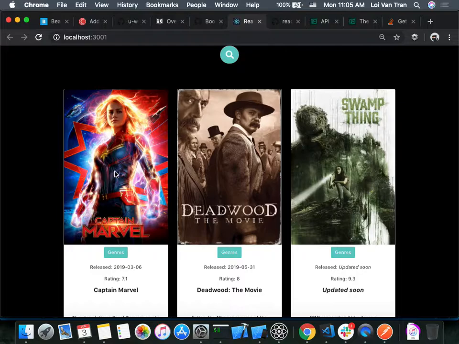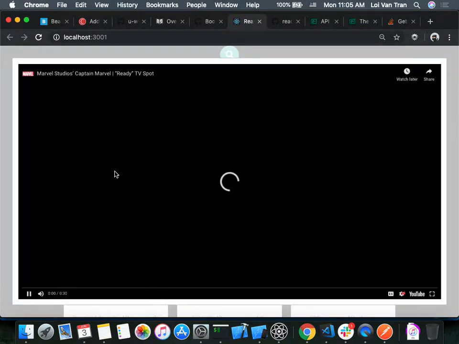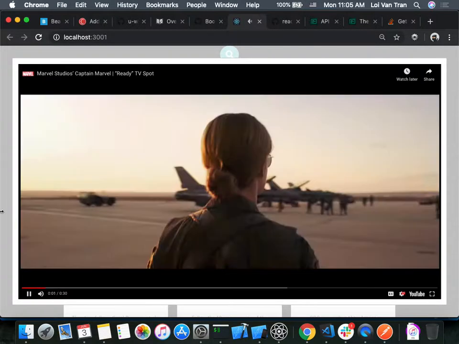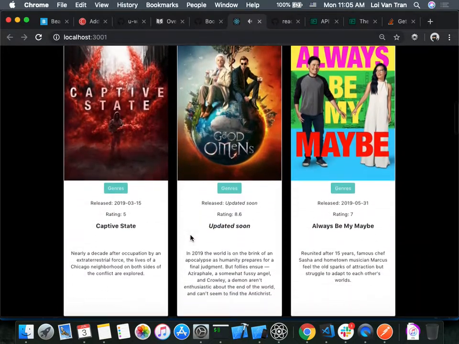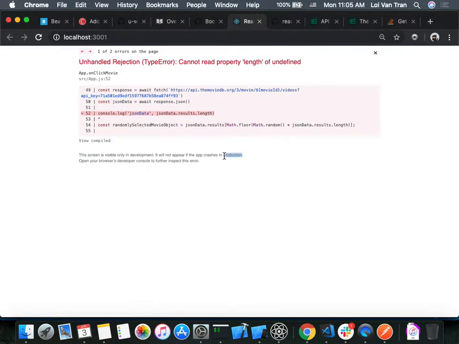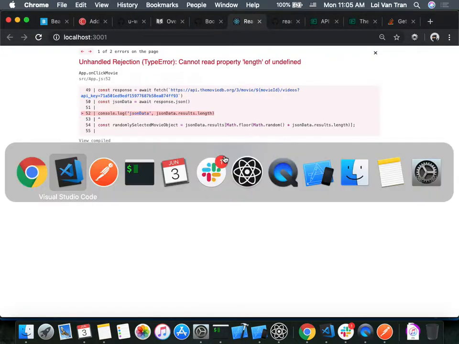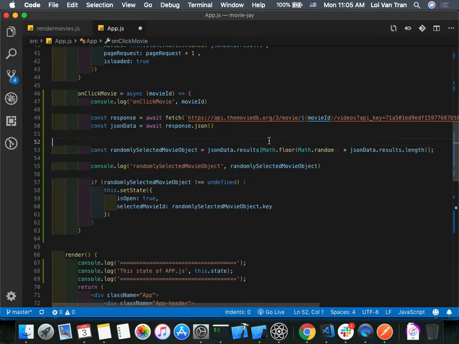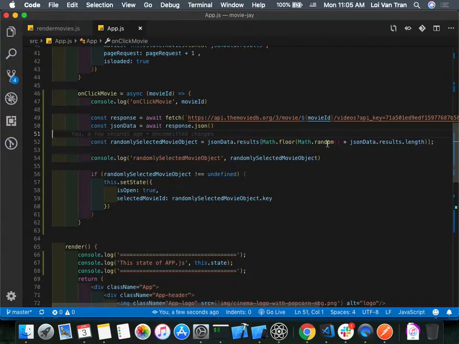But let's see whether or not it works for Captain Marvel. Okay, that looks like it works. And let's see if it works for another movie. What movie trailer do you want to see, guys? Game of Thrones? Screw Game of Thrones, I don't want to see that. Oops. Okay, this console log. Okay, this didn't work.